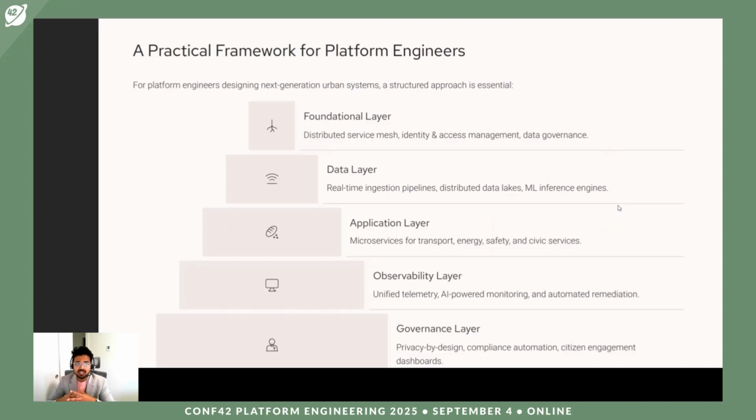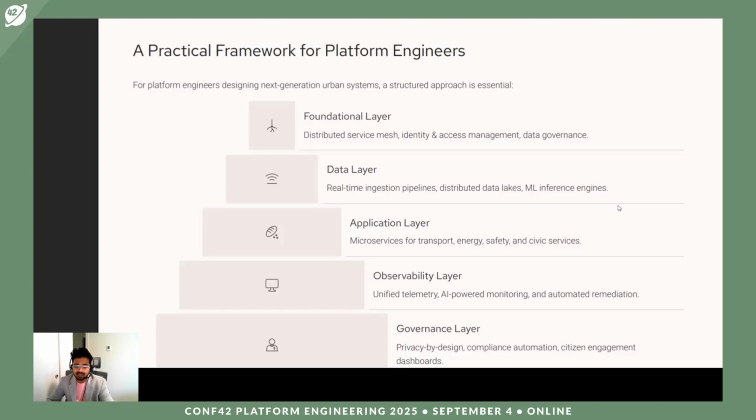For platform engineers designing next generation urban systems, a structured approach is essential. So here are the building blocks to form a smart city network. Foundational layer: distributed service mesh, identity and access management, data governance. You need a foundation layer, which is nothing but a distributed service mesh, and you have data access and data management, data governance. That's one of the foundation layers which we really need.